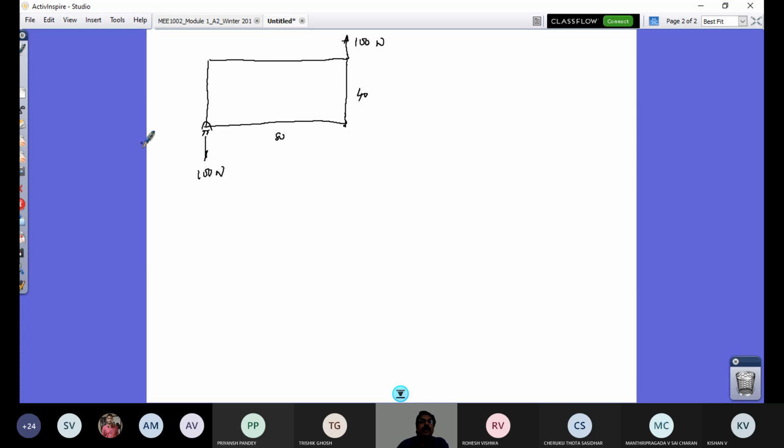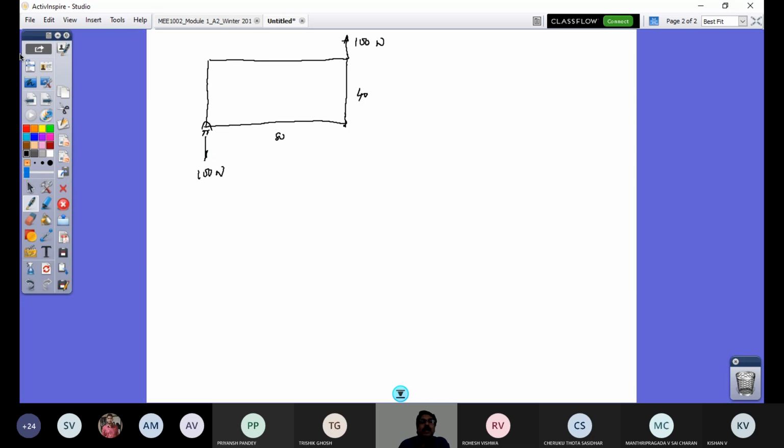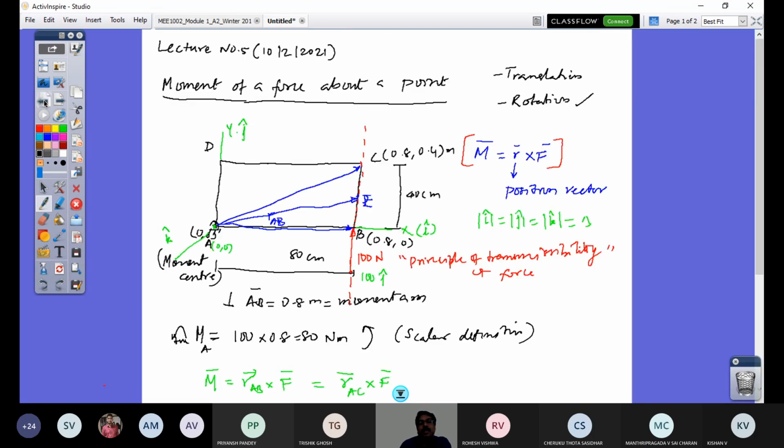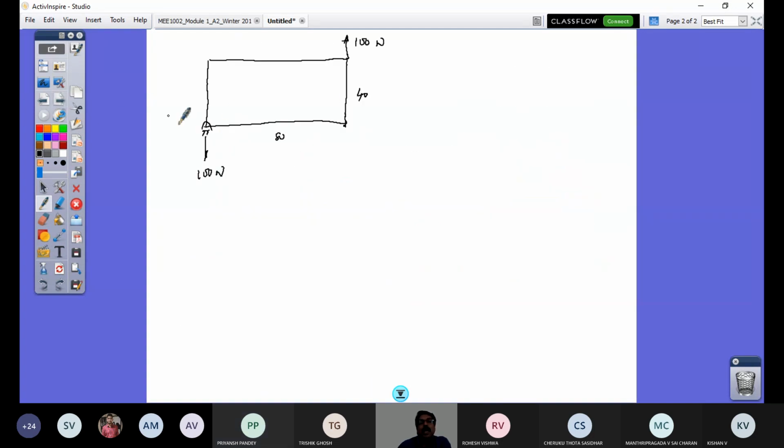So what is the difference now from the previous case? Can anyone say? What is the difference between this problem configuration with the forces and the previous configuration? Here I have the plate acted upon by one single force at point B. But now, I have the same plate A, B, C, D, but acted upon by two forces, 100 Newton along this line of action, another 100 Newton along this. So what is the main difference that you see from the previous case and this?